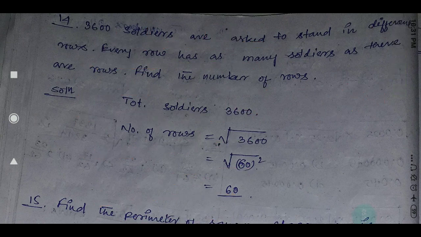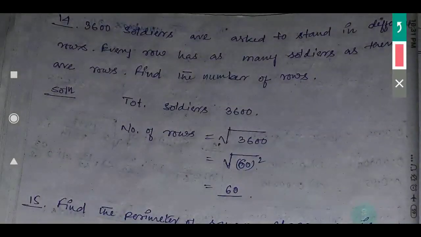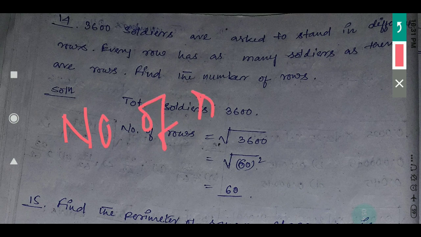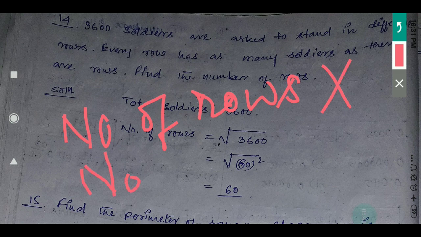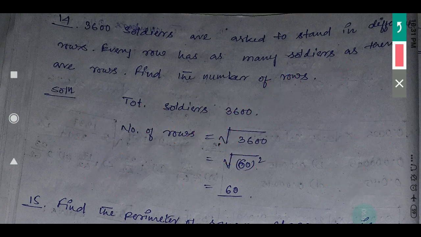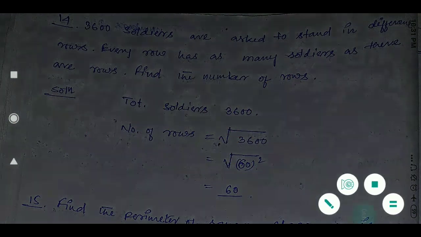That is, number of rows into number of soldiers in each row will be equal to 3600. But in the question it is given that the number of rows and number of soldiers are the same. So what can I write?